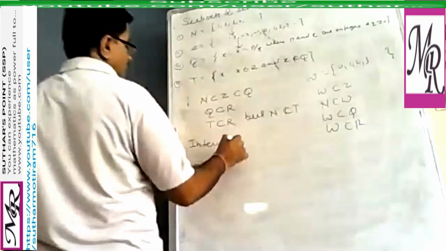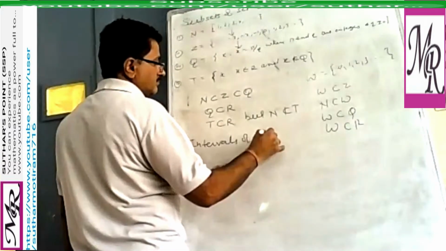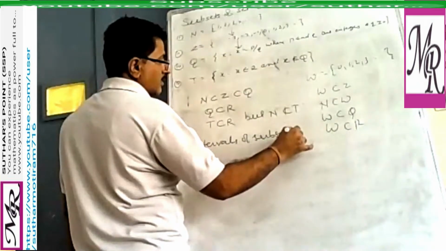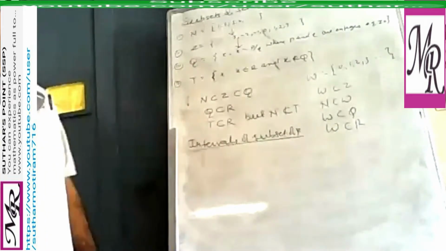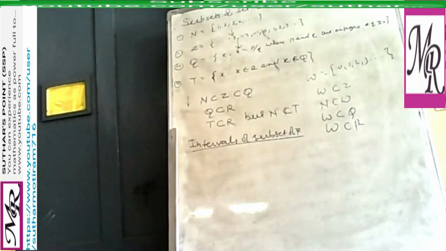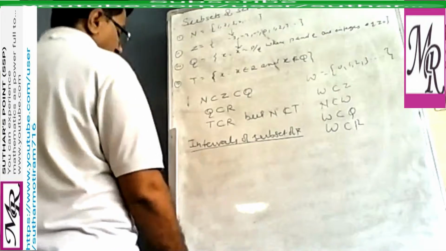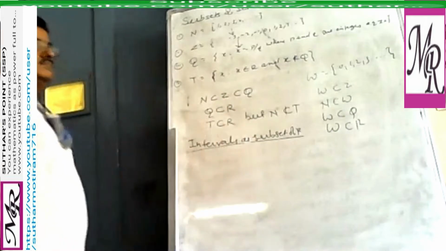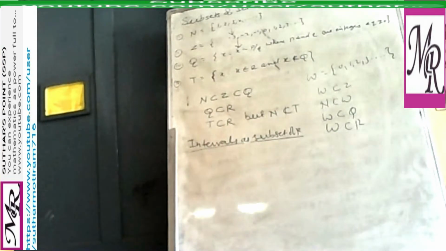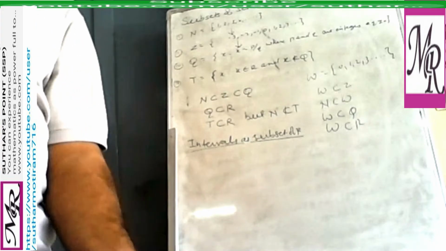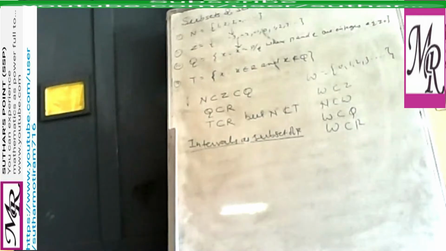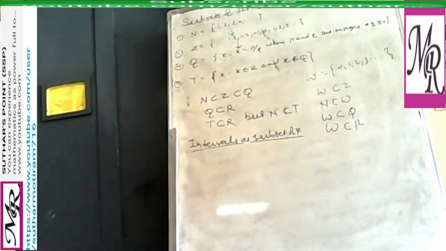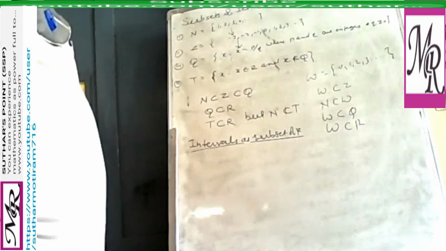Intervals as subsets of R. So one may also write D as a subset of real numbers. Now we take 4 intervals, depending on the nature of whether the end points of the interval are included or not included.